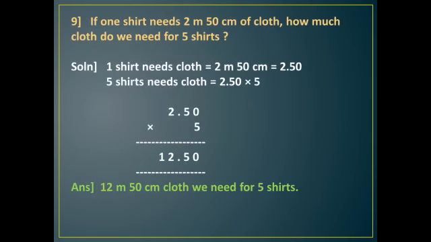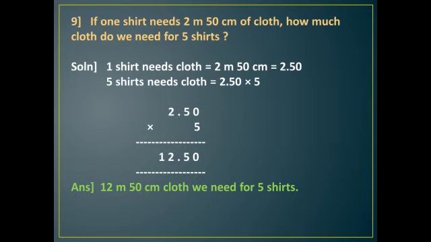Next, question number 9. If one shirt needs 2 meters 50 centimeters of cloth, how much cloth do we need for 5 shirts? Understood? So if we have to make one shirt, we require cloth of 2 meter 50 centimeter, and we have to make 5 shirts. So here we will do the multiplication.